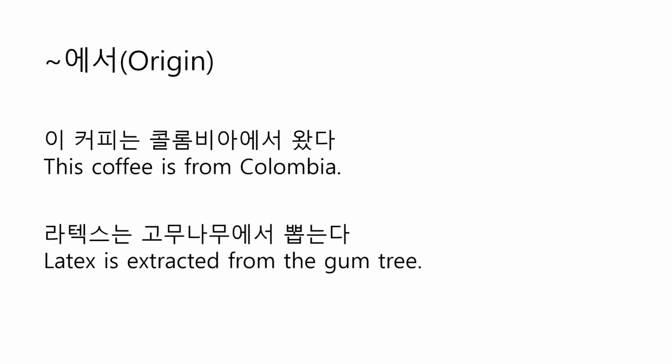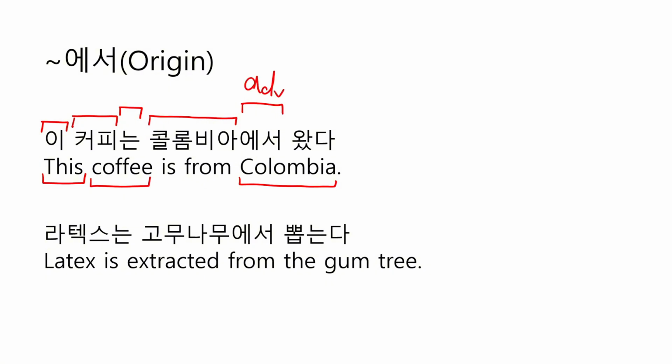The first example is 이 커피는 콜롬비아에서 왔다. This coffee is from Colombia. 이 means this, and 커피 means coffee, and then we will talk about this later, and 콜롬비아 means Colombia, and 에서 is an adverbial case particle, which is translated into from in this sentence, and 왔다 means came.